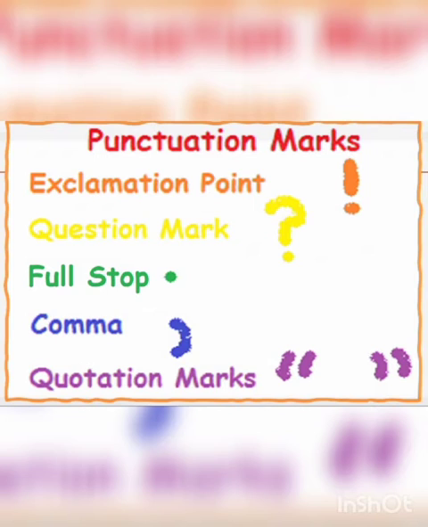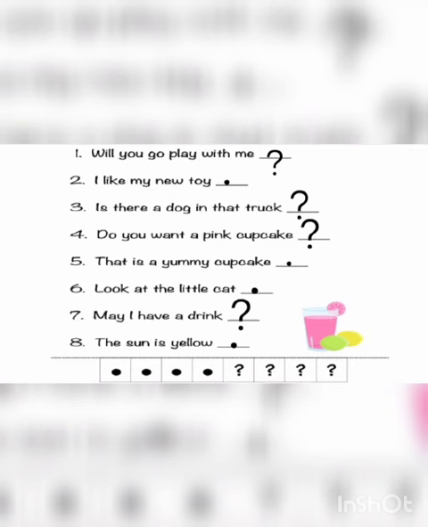Full stop. When we end the sentence, we write full stop at the end of that sentence. Comma is used when we separate two sentences in a paragraph, and when we give two ideas in a single sentence, we use comma. And at the last, quotation marks. When we talk about an important thing, we always use quotation marks to highlight the point in the paragraph. Okay? Let's see from the examples.